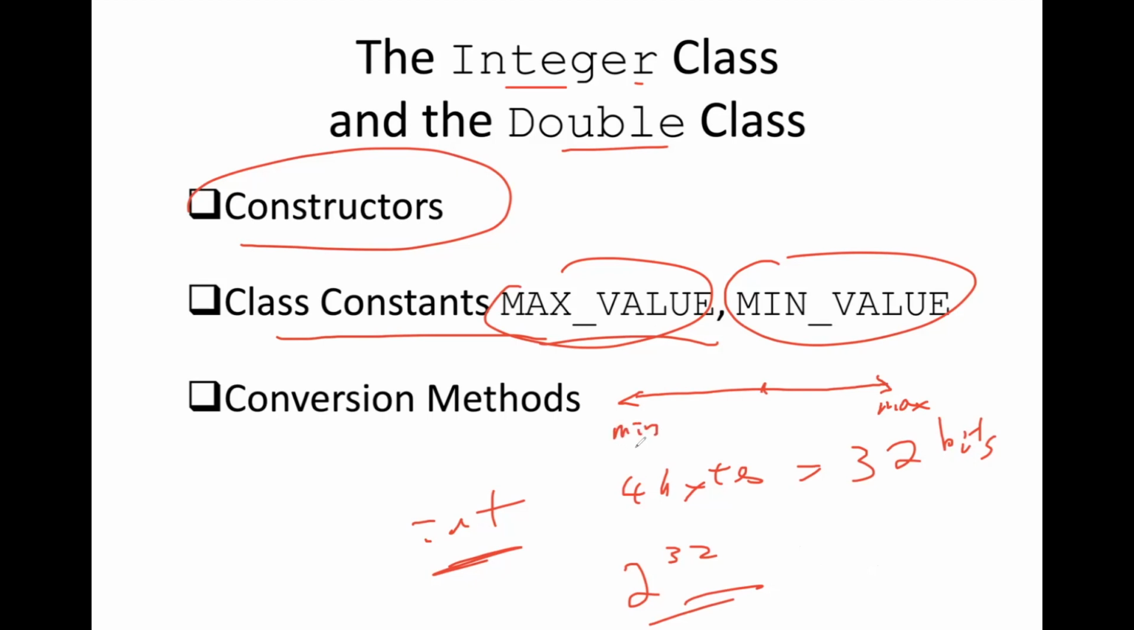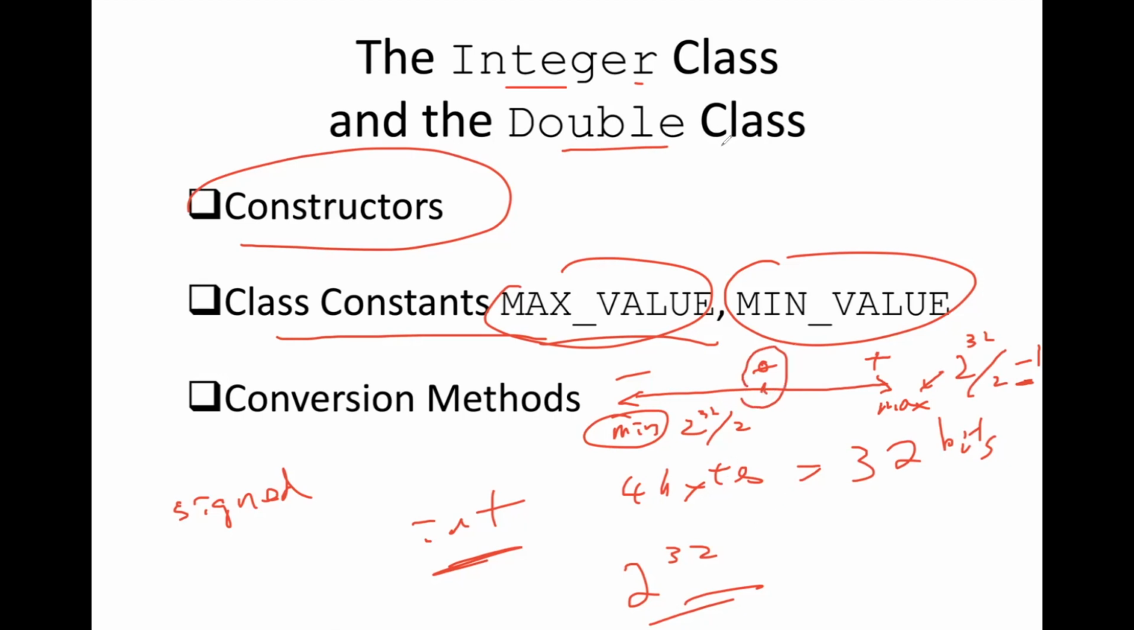Minimum is the lowest number you can store inside of this. Because integers are signed, meaning they can be positive or negative, there's also a 0 in the middle. It's safe to say that the minimum is negative 2 to the 32 divided by 2, whereas the max is 2 to the 32 divided by 2, minus 1. The reason we have minus 1 is because of that 0 in the middle, which is neutral.